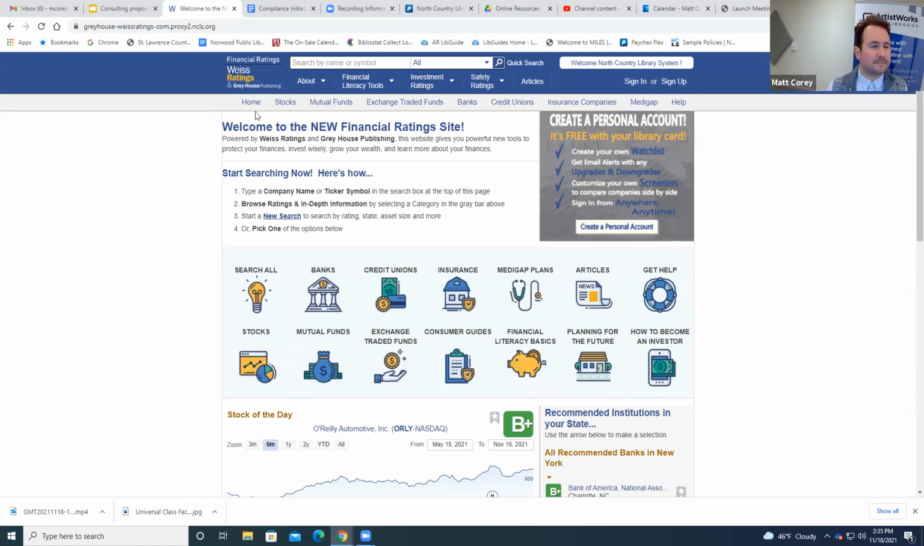At the top, we have basically all of the major categories that this resource provides. So we're on the home page right now. We have stocks, mutual funds, exchange traded funds, also ETFs, banks, credit unions, insurance companies, and Medigap. So there's a lot here. I'm going to get started with stocks.